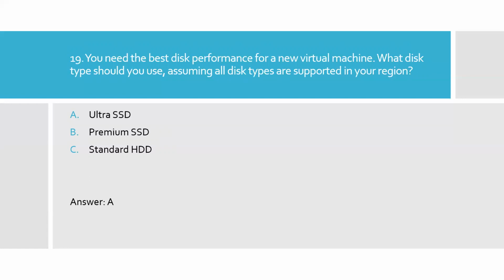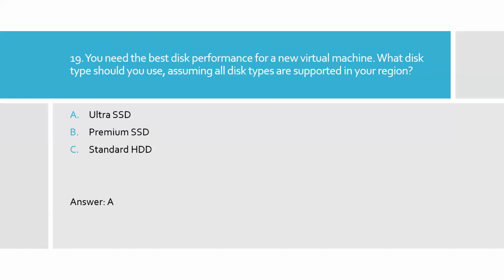For all business critical applications, it gives higher performance. So if Ultra SSD is available, we should pick Ultra SSD. But here the question says assuming all disk types are supported in your region. So I would pick option A, Ultra SSD.